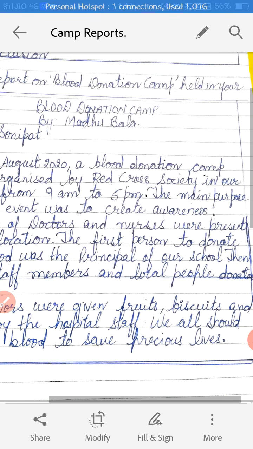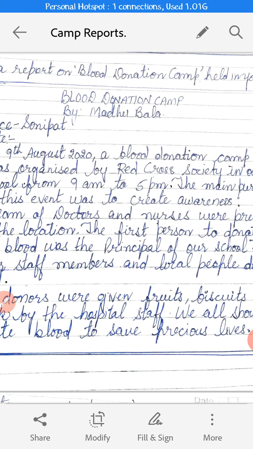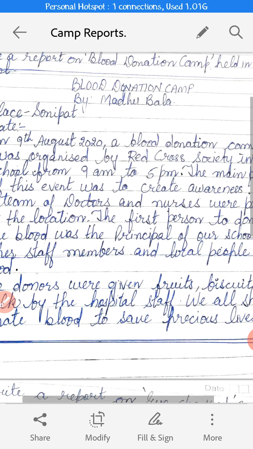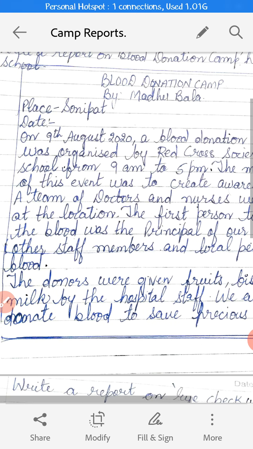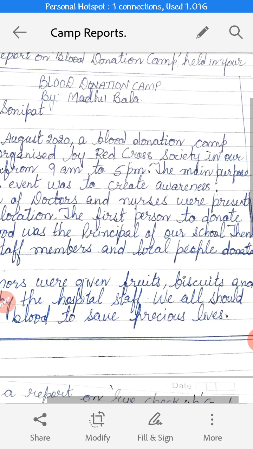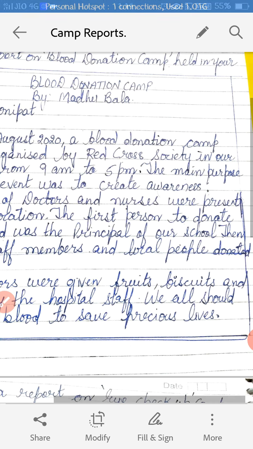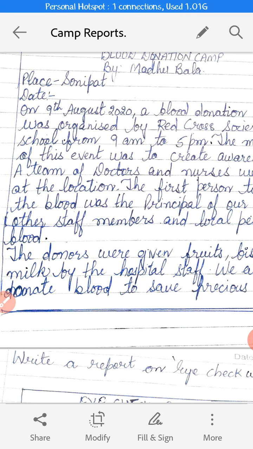The main purpose of this event was to create awareness, to donate more blood, just to save lives of the people. So in the second paragraph, we'll give the main content of the report. A team of doctors and nurses were present at the location. Location, meaning in your school. The first person to donate the blood was the principal of our school. So the very first person who donated the blood was our principal only. Then other staff members and local people donated blood.